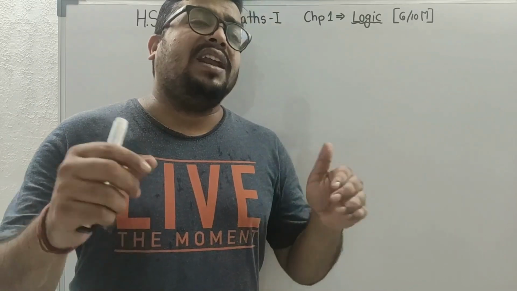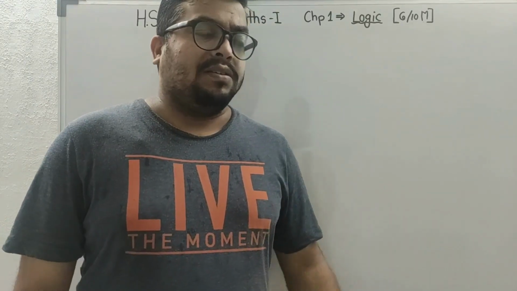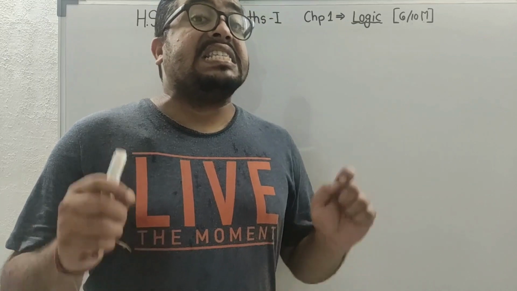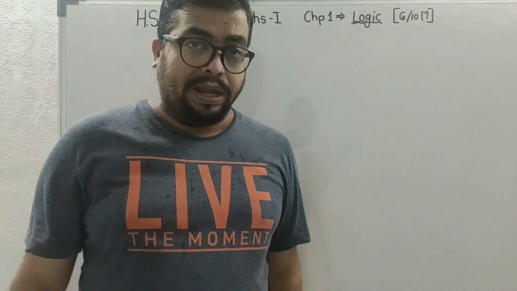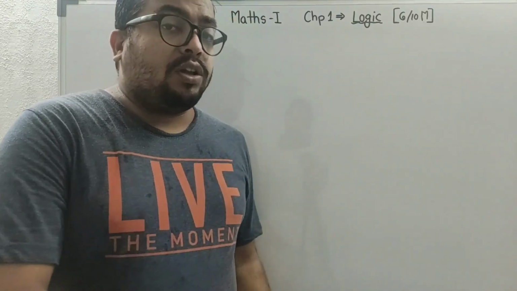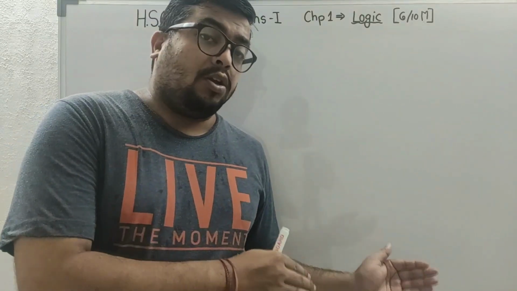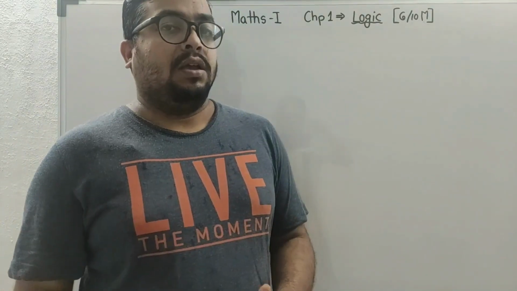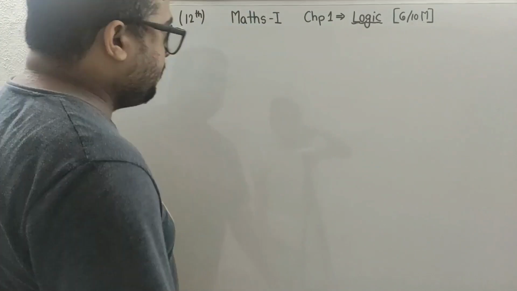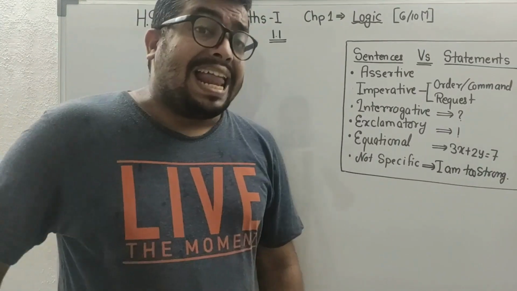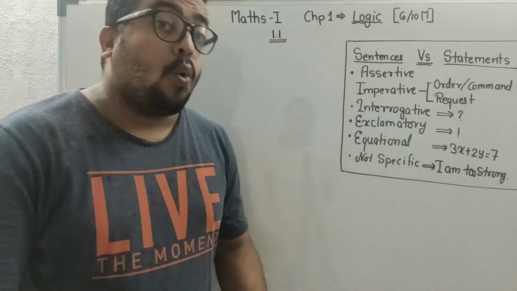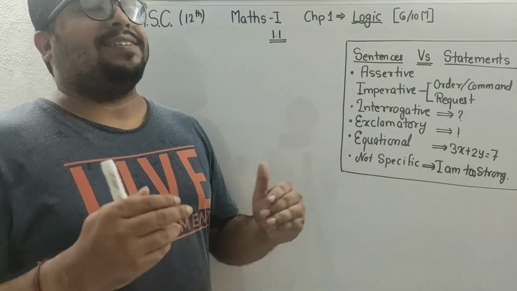So what are statements? Statements are specific sentences. I am going to deal with what is a statement and what is a sentence. Please pay attention. Let's start with what is a sentence and what is a statement.